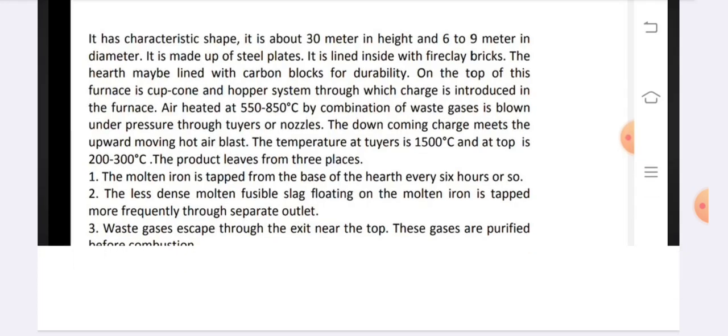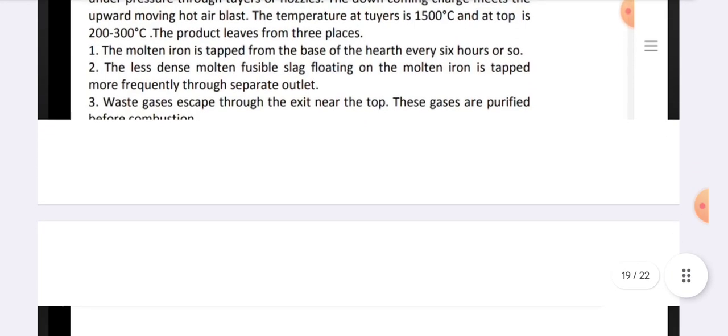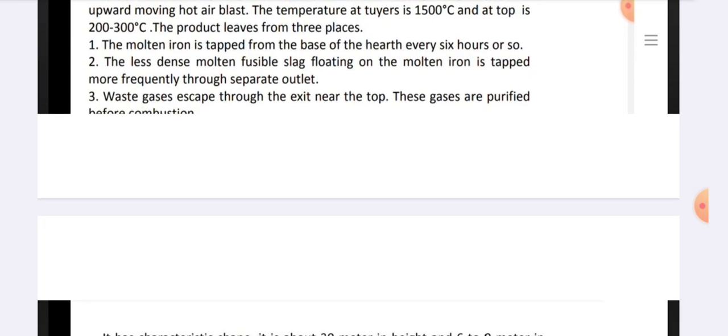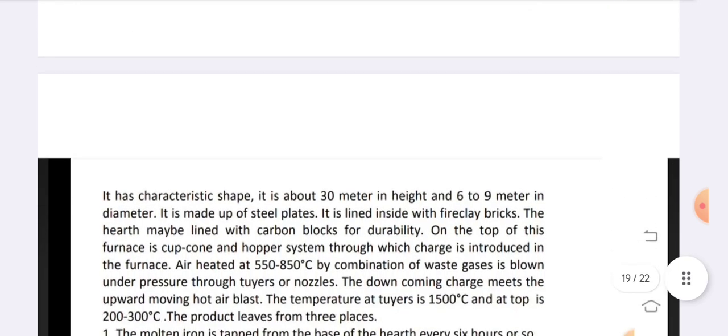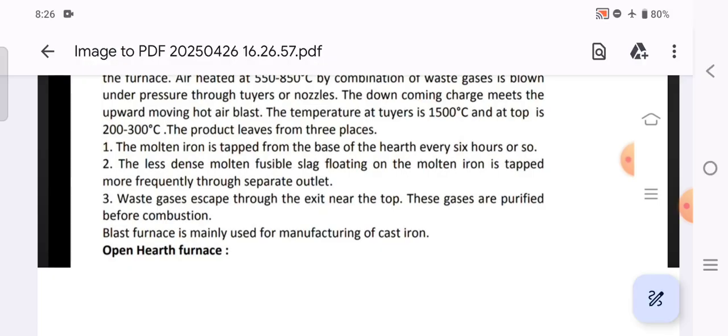The product leaves from three places. First one is the molten iron, which is tapped from the base of the hearth every 6 hours or so. Second, the less dense molten fusible slag floating on the molten iron is tapped more frequently through a separate outlet. Third, waste gases escape through the exit near the top. These gases are purified before combustion. Blast furnace is mainly used for manufacturing of cast iron.